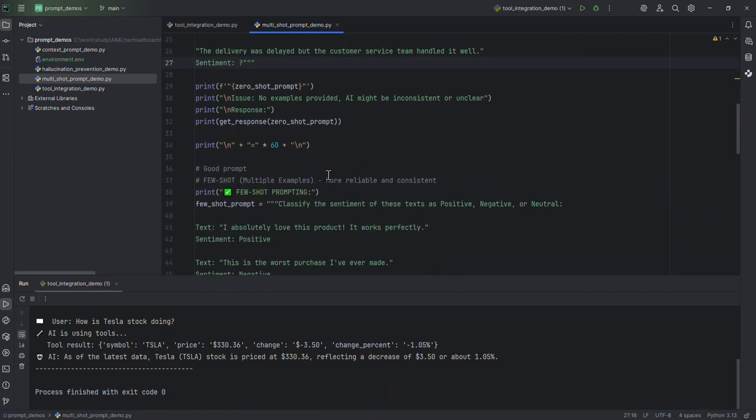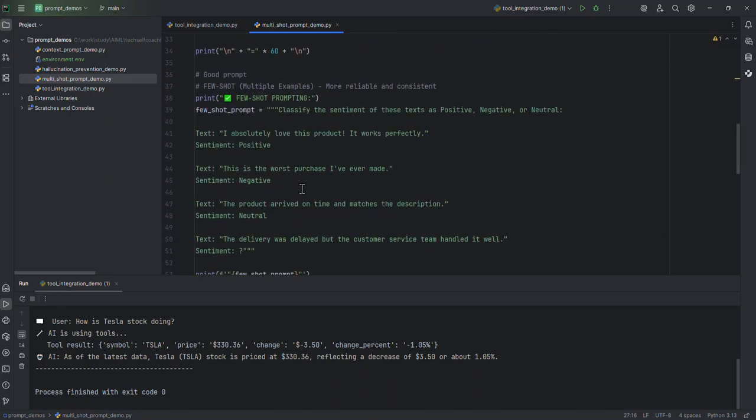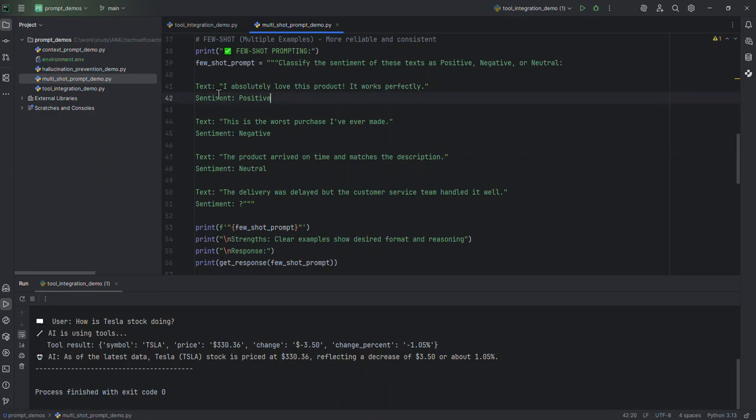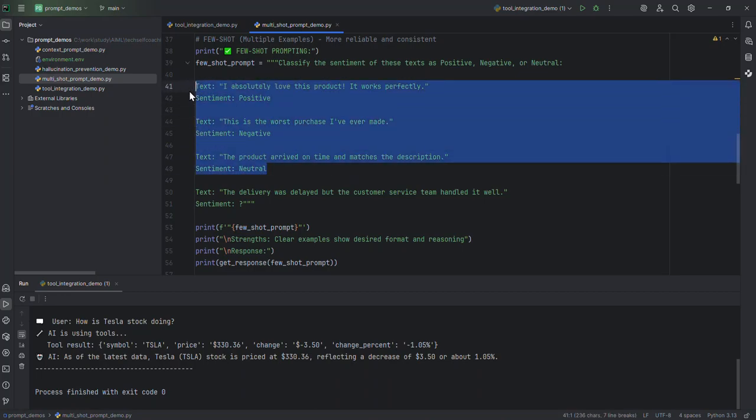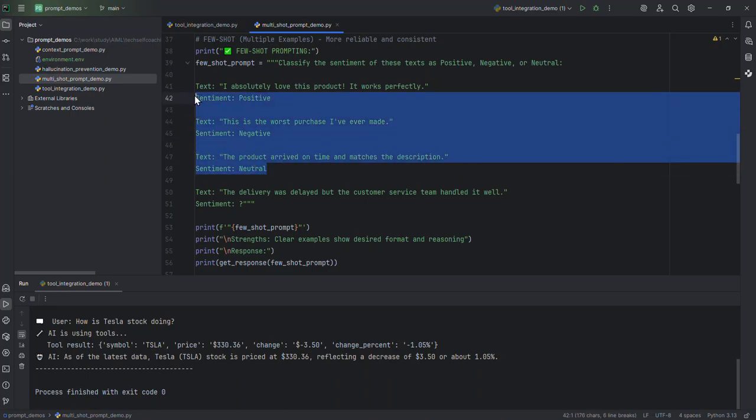But this is a bad example. We try to improve it in the second, good example. So this is the structure we came up with. We provide all the possible combination examples and then ask the question. It also gives us a pattern, and then the model will be able to understand exactly what we are asking. So for example, I absolutely love this product. It works perfectly. And the sentiment is positive. Second one is, this is the worst purchase I ever made. And the sentiment is negative. The third one is, the product arrived on time and matches the description. And the sentiment is neutral. All right. We got positive, negative, and neutral.